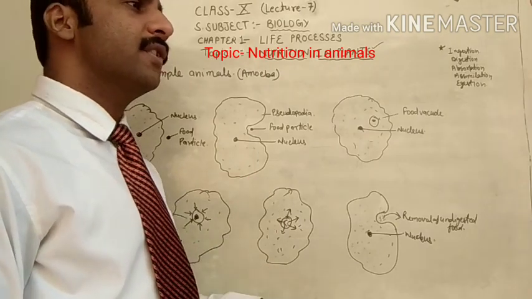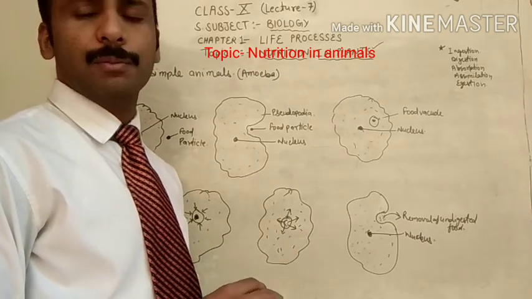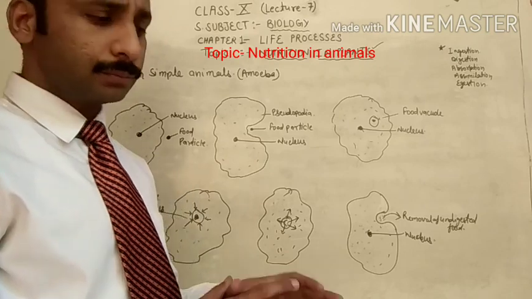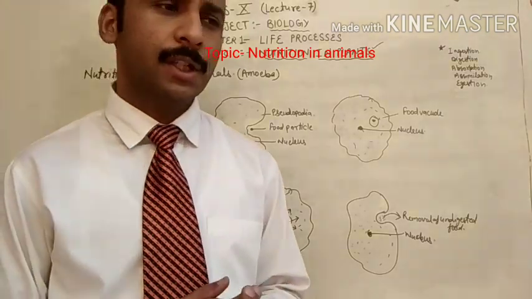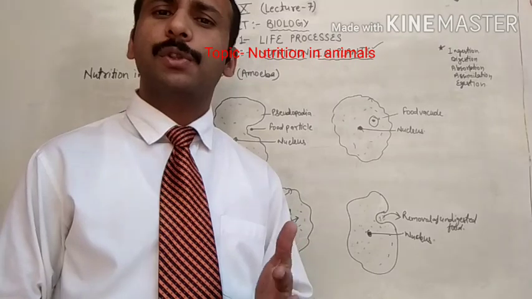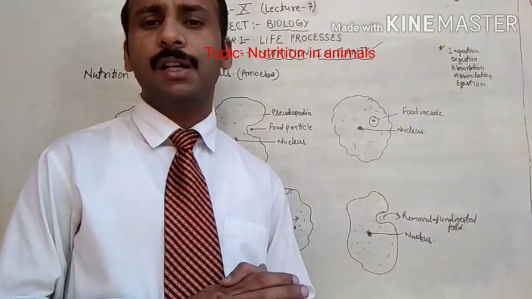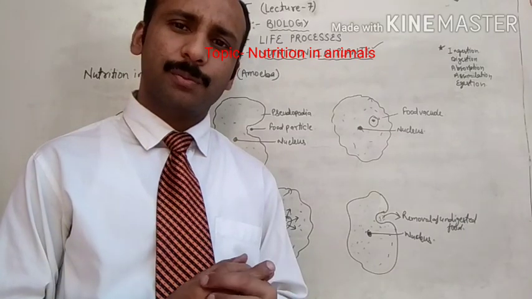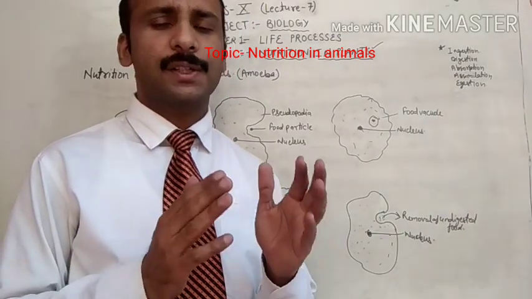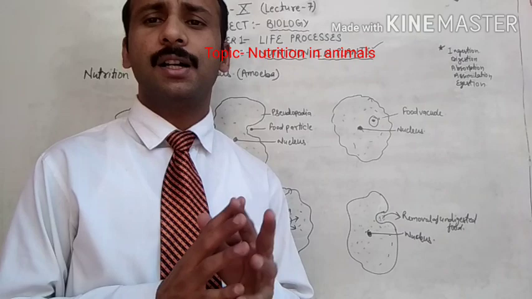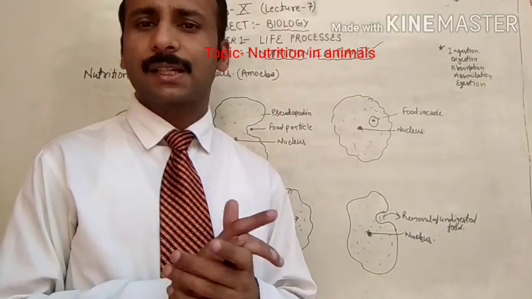So my dear students, we have to take one example from the unicellular organisms and one from the multicellular organisms. In unicellular organisms, we have to study the process of nutrition in amoeba or paramecium, because they are unicellular organisms made up of a single cell.